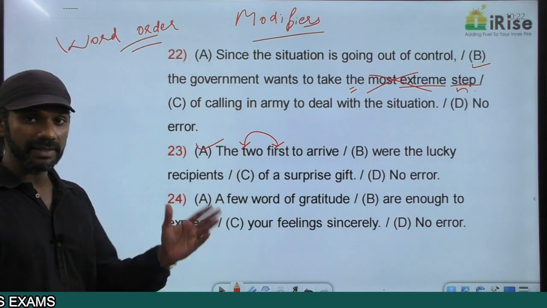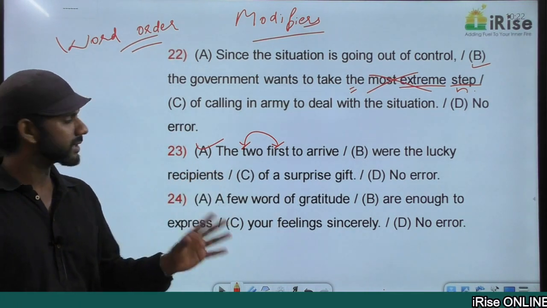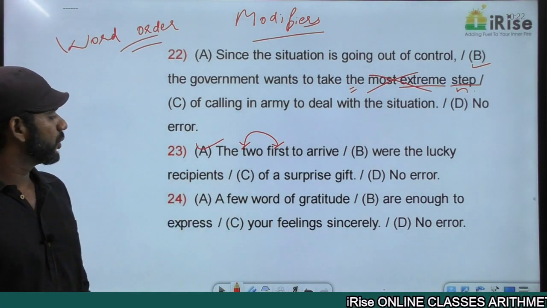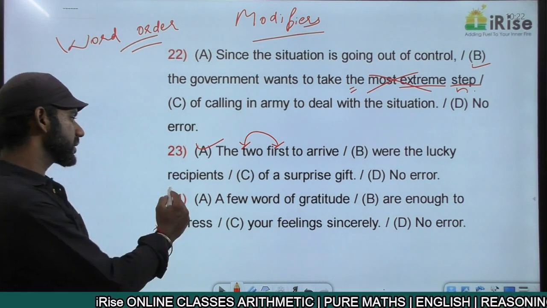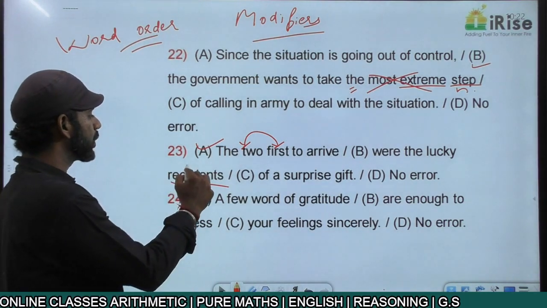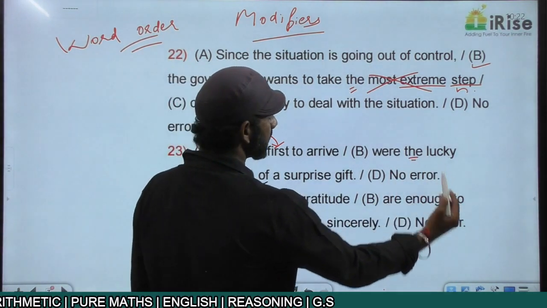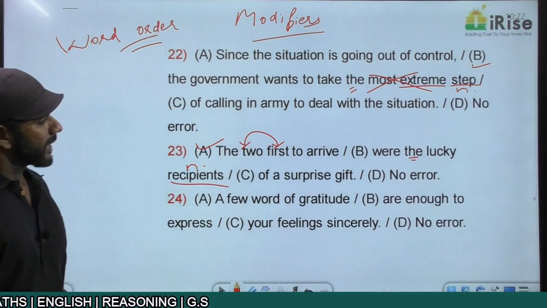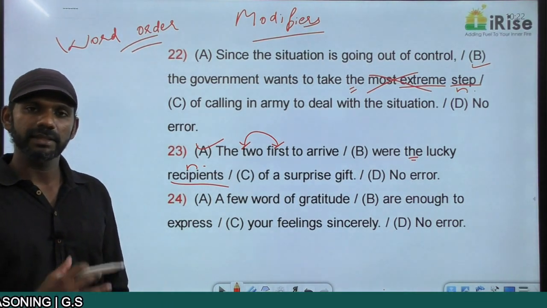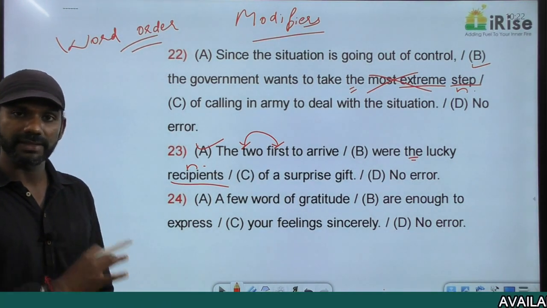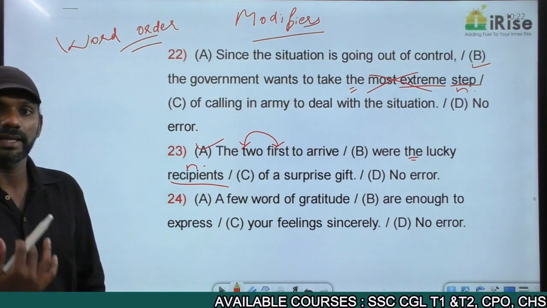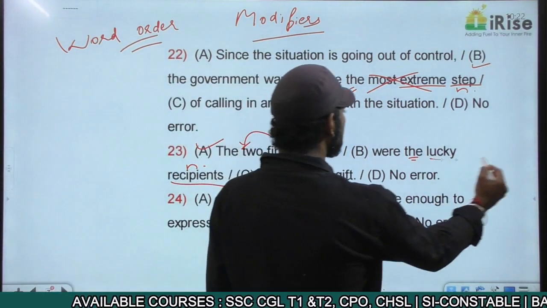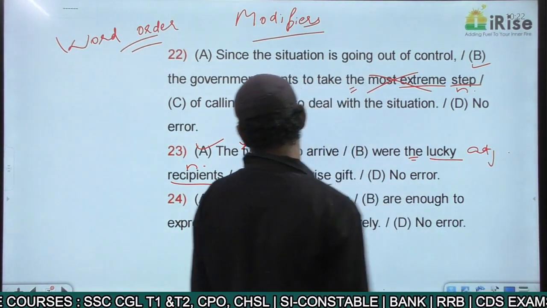Come to the remaining part of the statement. The two first to arrive were the lucky recipients of a surprise gift. The word recipients is a noun here because the is an article. The lucky recipients, the word lucky is describing recipients. Recipients is a noun. Any word that describes a noun is called an adjective. So the word lucky becomes an adjective.